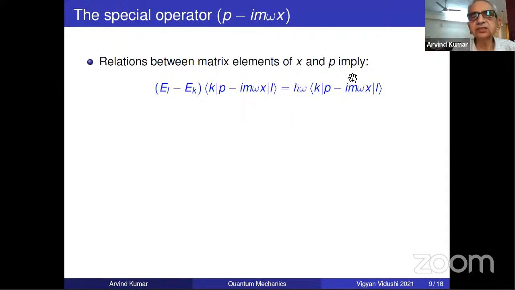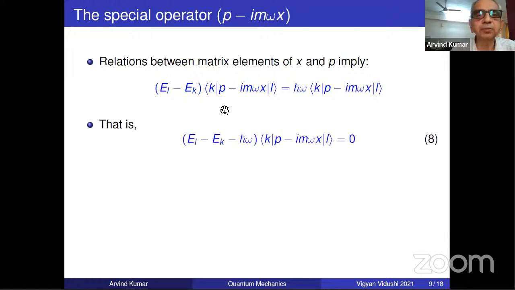Is that clear? Just see what is EK. If it is non-zero, you cancel off. So EK is EL minus h cross omega. So this energy is one step lower than that, the step being h cross omega. So it is an energy lowering operator, as they say. It's a very special property.